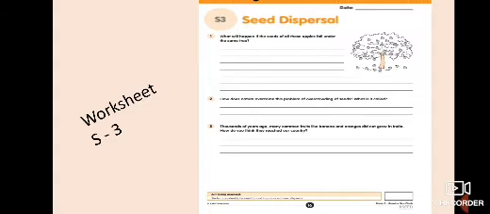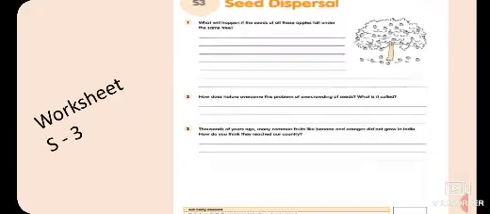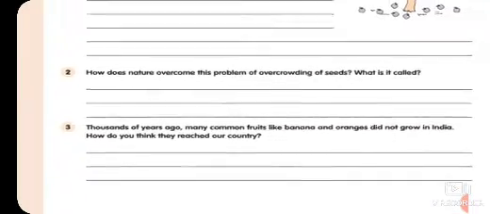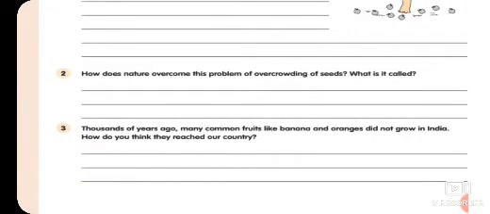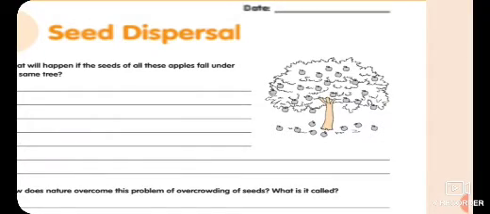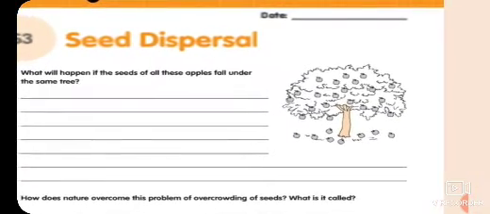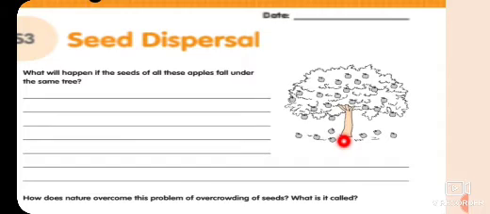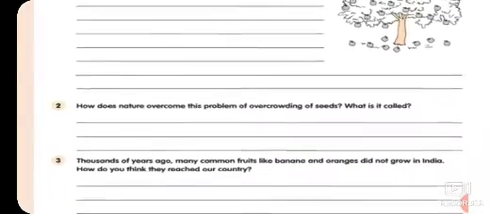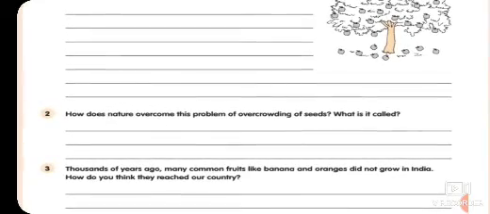Okay, the next question is, how does nature overcome this problem of overcrowding of seeds? What is it called? Overcrowding means, what is overcrowding? As we discussed earlier, in this case all the seeds are very close to each other, so this condition is overcrowding. Okay, so seed overcrowding will not happen. What does nature do for that?